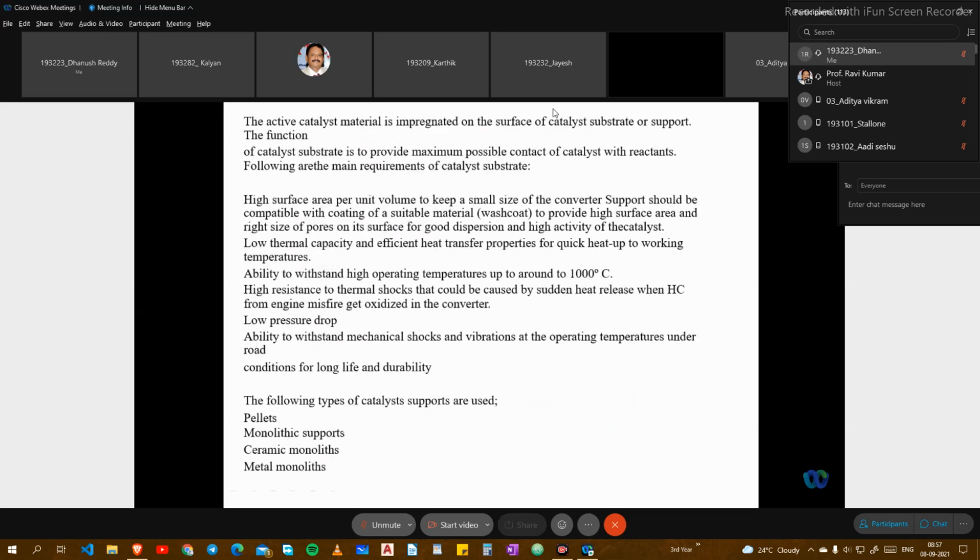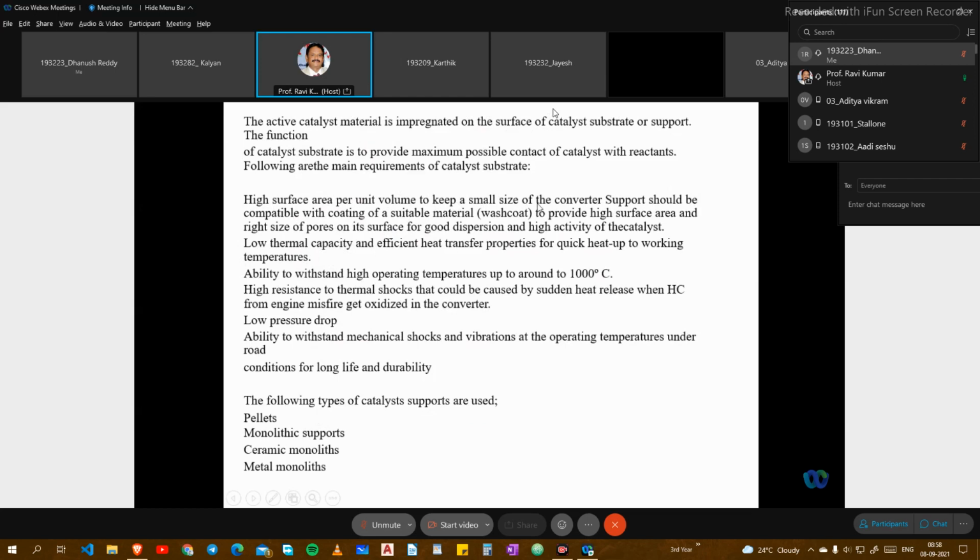The active catalyst material is impregnated on the surface of catalytic substrates, and supports the function. Basically, the substrate supports the function of the catalyst. The substrate's role is to provide maximum possible contact of catalyst with reactants. Following are the main requirements of the catalyst substrate: high surface area per unit volume to keep a small size of the converter,